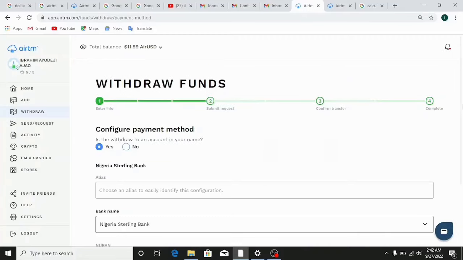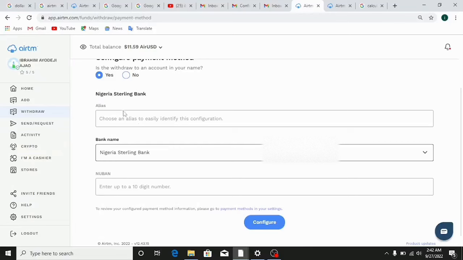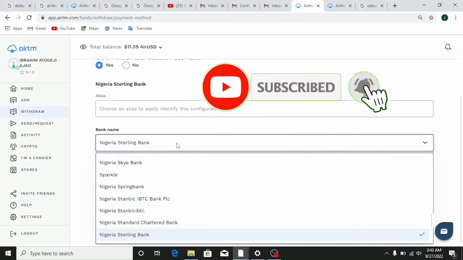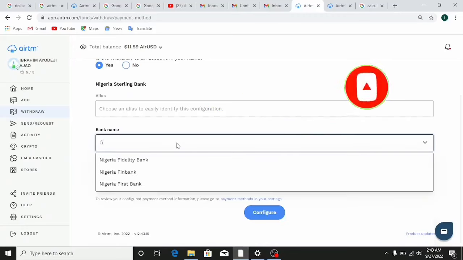So after clicking on it, all you need to do is just put in your name right here. This literally means your name, or something to literally identify your name basically. So just put in your name, put in your 10-digit number right here. Then you need to literally click on configure, and lastly you need to select your bank type. So if you actually have First Bank right here, you can just search for First Bank Nigeria. You can see right here, this Nigerian First Bank here.